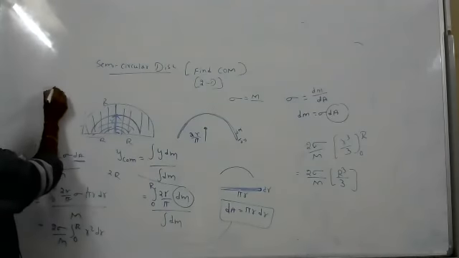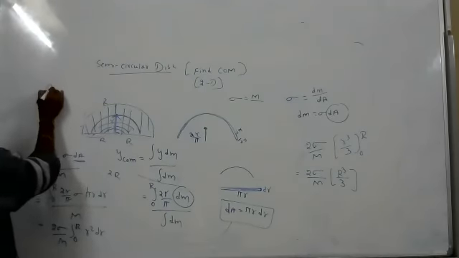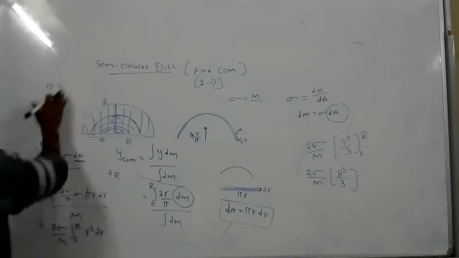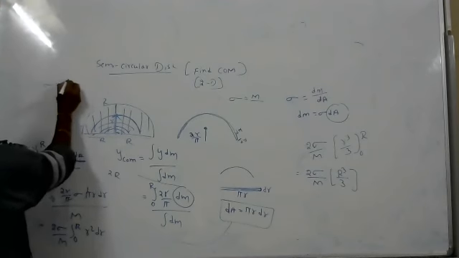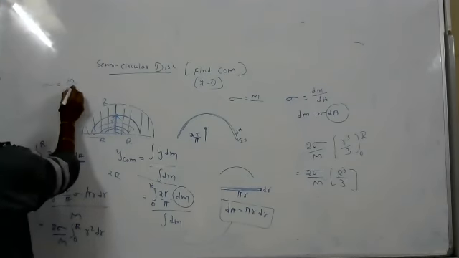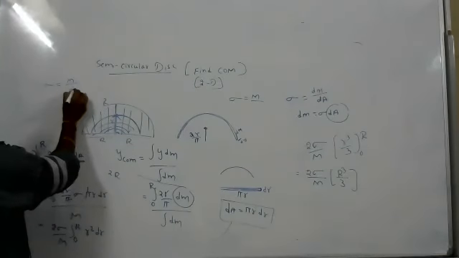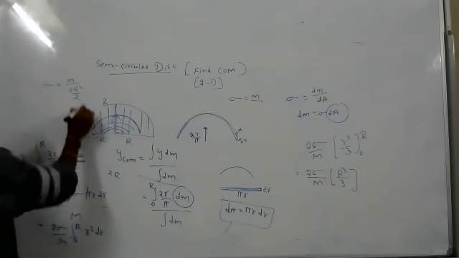Area of the disk equal to, so if you want to find out the area of the disk, mass per area, right? So sigma, that is only sigma. So sigma equal to mass per area. So area of this disk is pi r square by 2.